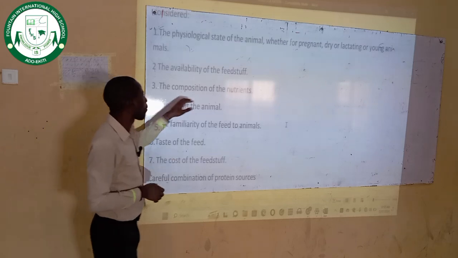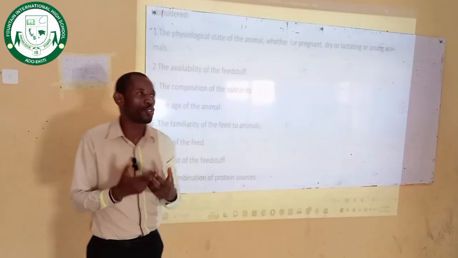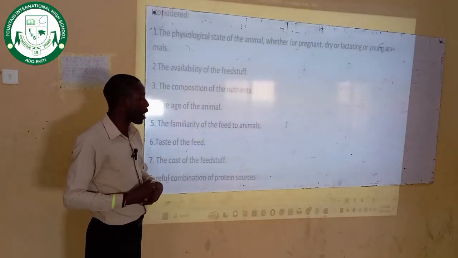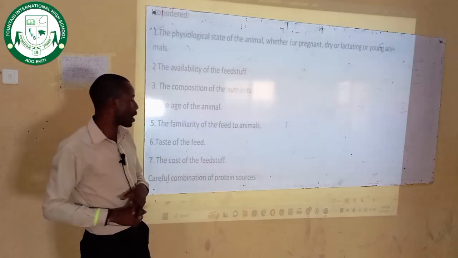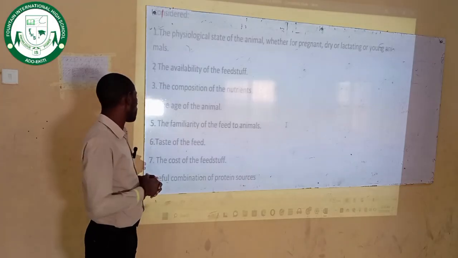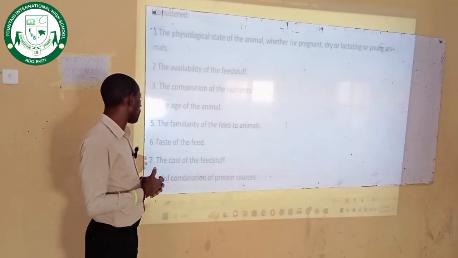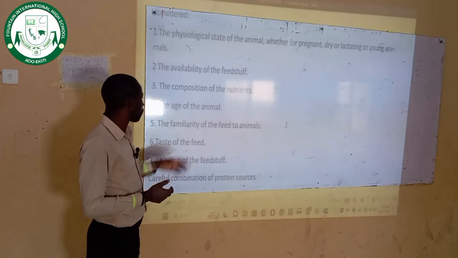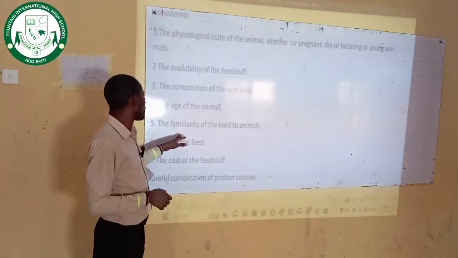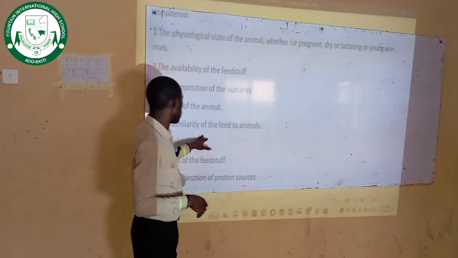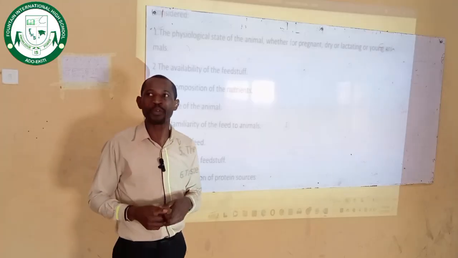Then the composition of the nutrients. What type of nutrients do you want to mix together to give to your animals? All this must be considered. Then the age of the animals too. The animals you want to give the feed to, are they young animals or old animals? You have to consider that. Like I said the other time, the food requirement for young animals is quite different from that of adult animals. Then the last one, familiarity of the feed to animals. The feed you want to give to your animals must be familiar to them, so that it will be palatable.